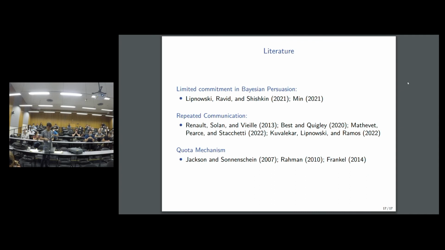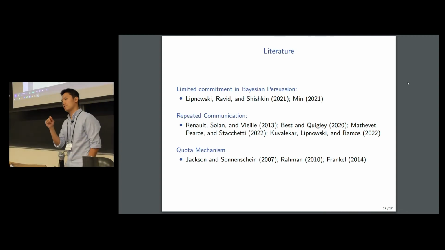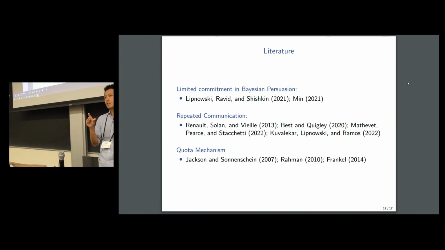Can you say something about the class of preferences in which credible mechanisms exist? It's not that this class of preferences is large, because you showed some very specific examples in which the credible persuasion is the empty set. So you're asking about the class of preferences under which the credible persuasion is not empty.